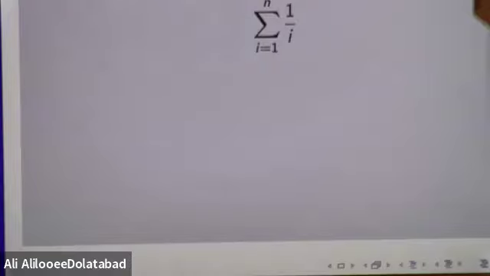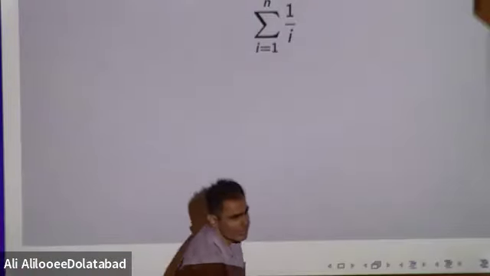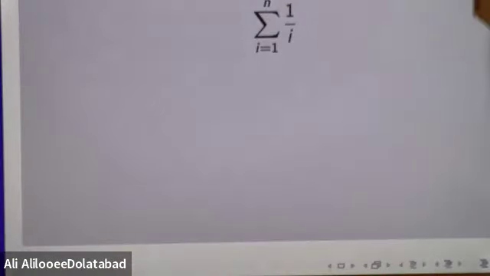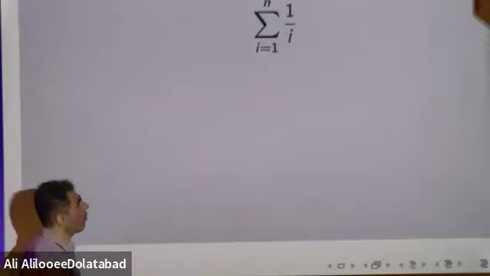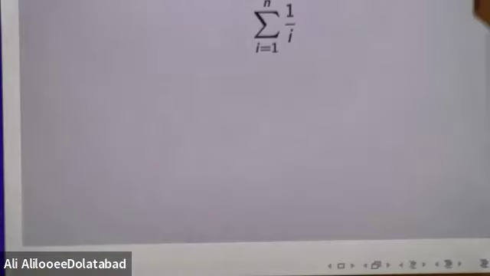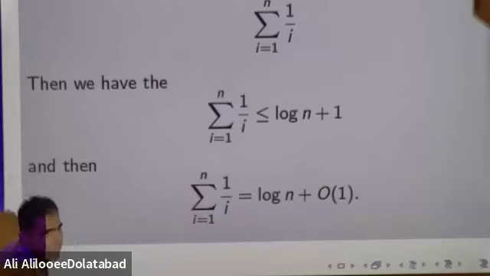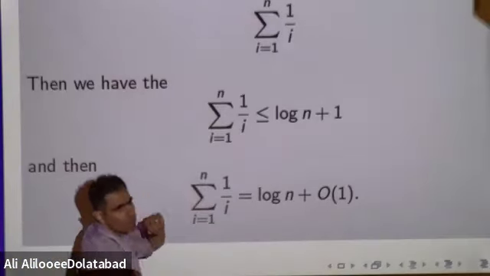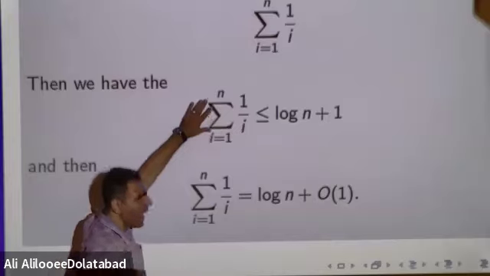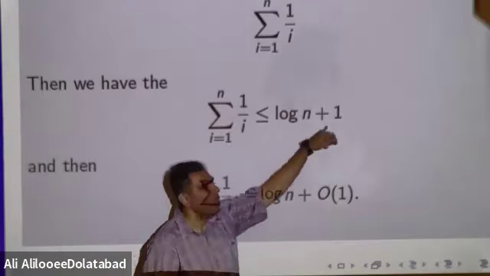Okay, I want to remind you of one concept from statistics and from Foundation 2, Foundation 1. And maybe some of you have seen this before in Calc 1 or Calc 2, mostly Calc 2. This sum is an important sum for us, which is called the harmonic sum. Harmonic sum means that you are adding 1 plus 1/2 plus 1/3 plus 1/4 up to 1/n. That's the sigma notation of this harmonic sum. Why is the harmonic sum important for us? This formula: the harmonic sum can be bounded from the top by log of n.